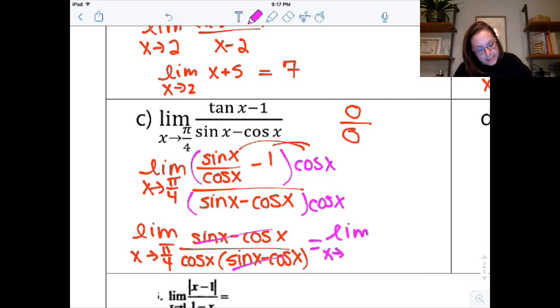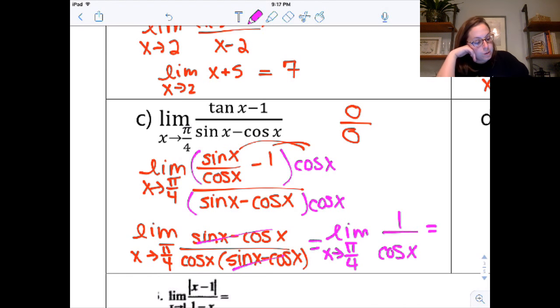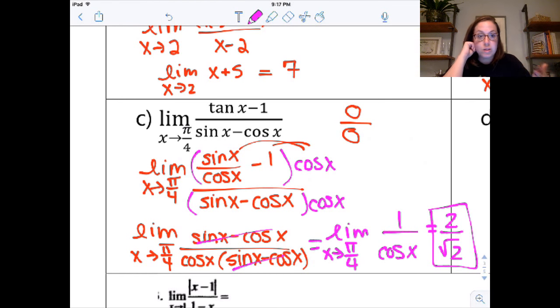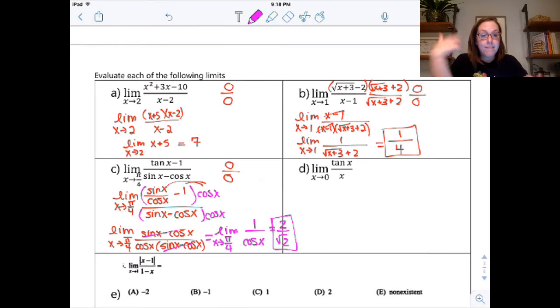Limit as x approaches pi over 4 of 1 over cos x. Now that is secant, so you could also think about this as the limit of secant. So pi over 4, cos of pi over 4 is radical 2 over 2, so this would be 2 over radical 2. And it's fine to leave your answer in that form. That's totally fine. You don't need to rationalize once you get up into calculus. Again, if you have questions as we go, send them, okay?